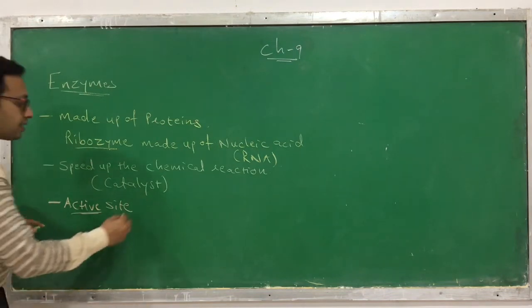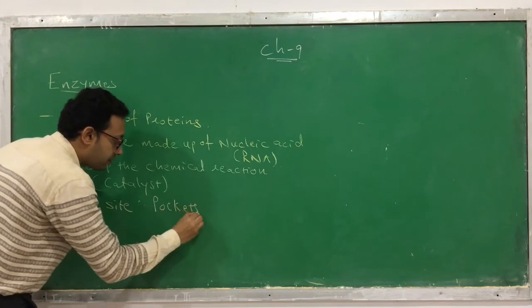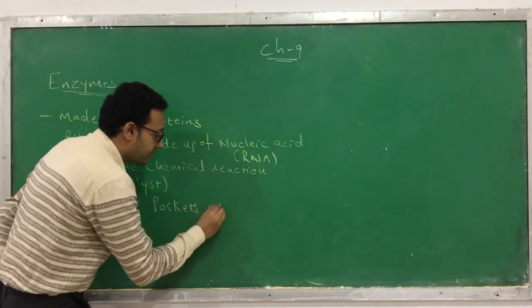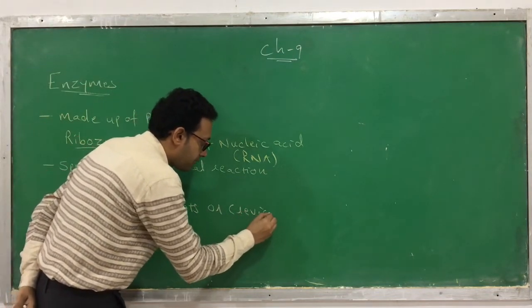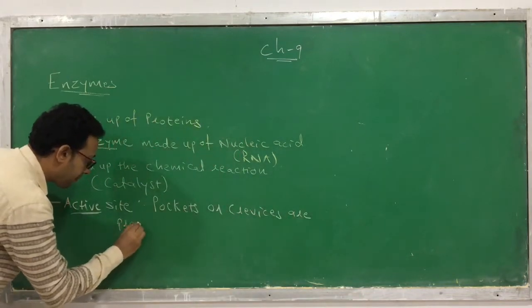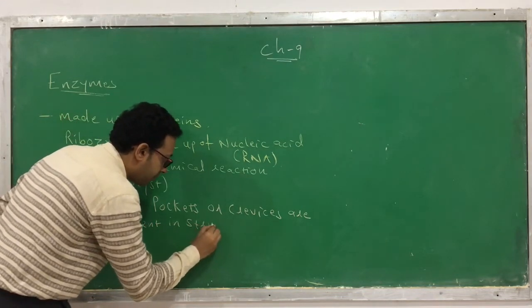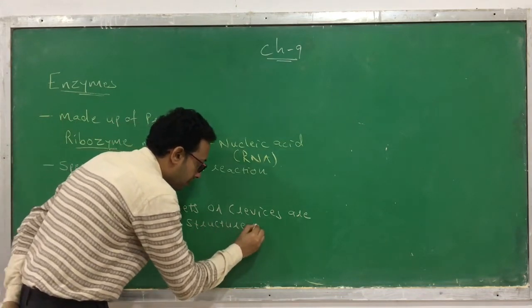This active site consists of the pockets or the crevices which are present in the structure of a protein.